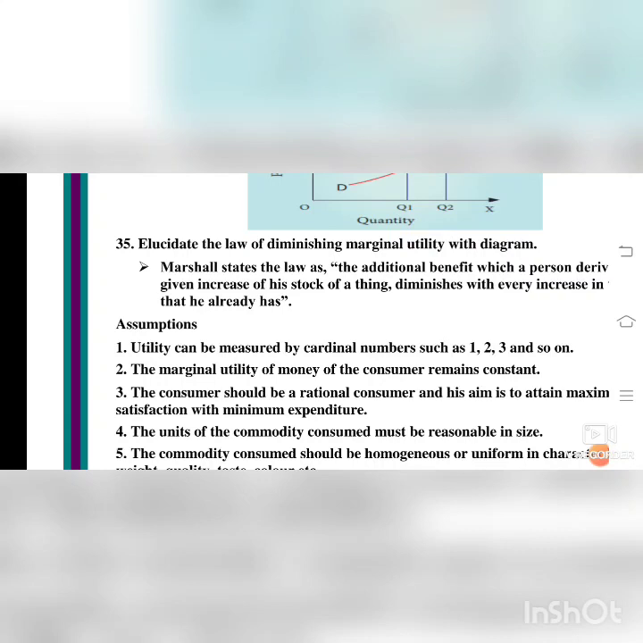The consumer should be a rational consumer, that is, the aim must be to attain more satisfaction with minimum expenditure. The price level must be low, but his satisfaction must be fulfilled, and his income must be constant. The units of the commodity consumed must be reasonable in size, so that it satisfies the consumer's wants. It must make the consumer happy that I needed this product, and I got it satisfyingly.